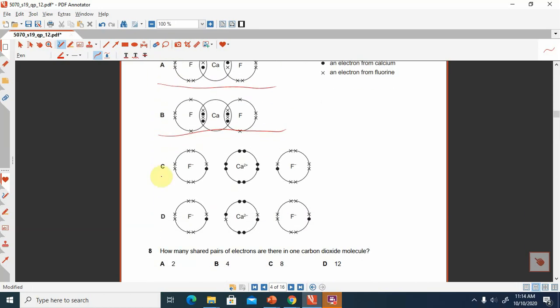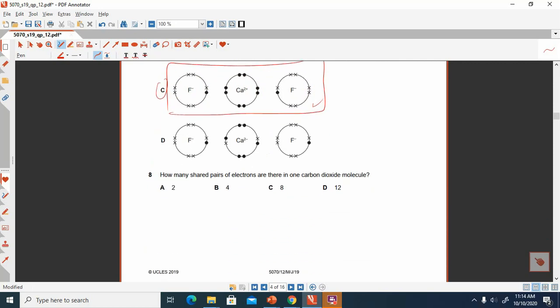Now look at this one. C is the correct option because the fluoride ion will get 1 electron from calcium, and this one also gets 1 electron from calcium. Calcium has 2 extra electrons, so it will have a positive 2 charge, and then each fluoride will get 1 electron and have a -1 charge. So C is the correct option.